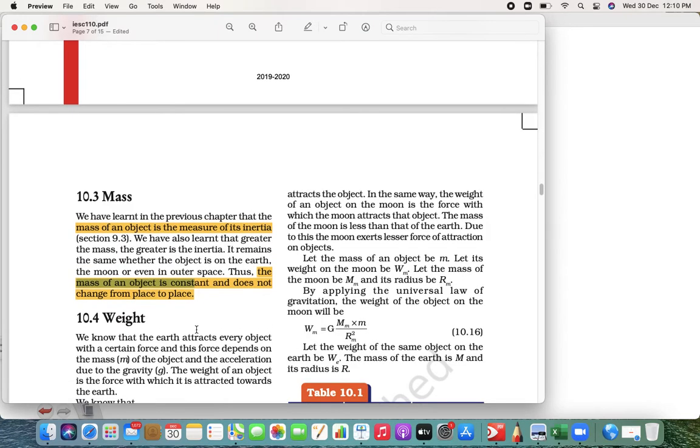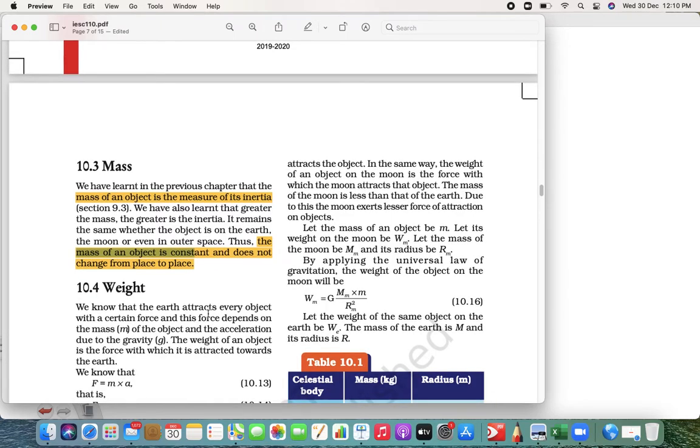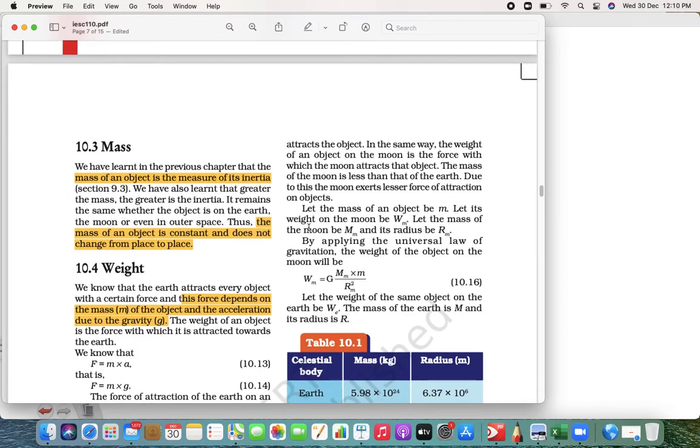But you know, the earth attracts us. The force which is exerted on us is a combination of two things: mass and acceleration due to gravity.